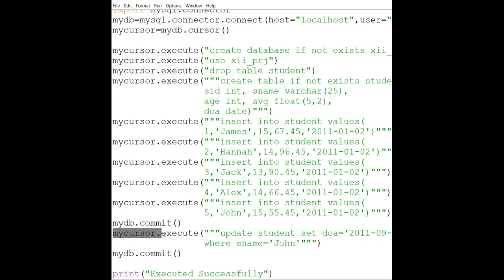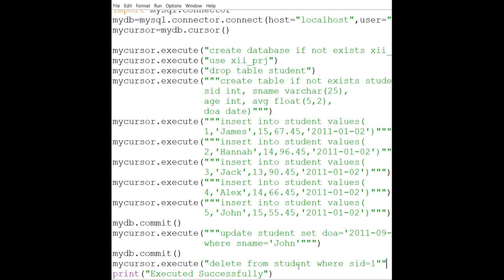Okay, for using delete, again the same information, copying and pasting: delete from, and what I wanted to delete, first record I wanted to delete. So delete from student, where name is equal to... not name, sorry. It is on the basis of SID. So SID is equal to 1.